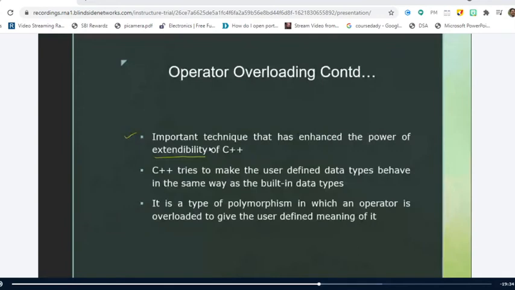And this is what I have been telling you from the first point onwards, that C++ tries to make user defined data types behave in the same way as the built-in data types. So when we make user defined data types work in the same way as the built-in data types, we can make use of operator overloading. It is a type of polymorphism in which an operator is overloaded to give the user defined meaning to it. This is what we have discussed already.